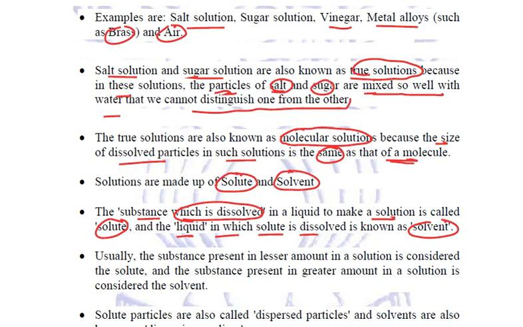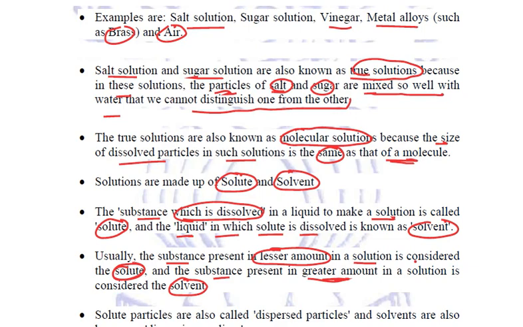How do we know? So usually we differentiate between these two on the basis of their quantity. The substance which is present in lesser amount in a solution, it is considered the solute, and the substance which is present in a greater amount in a solution is termed as the solvent.